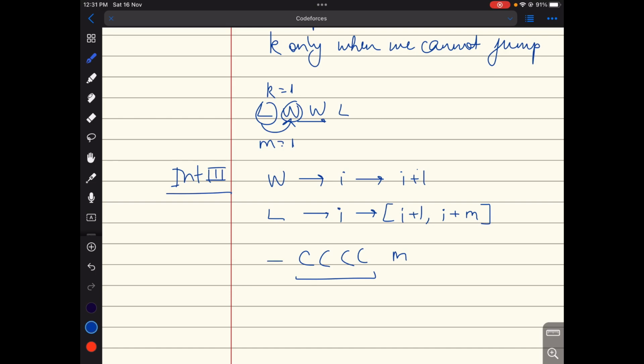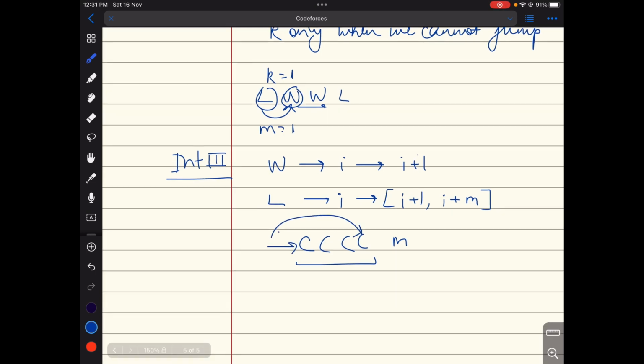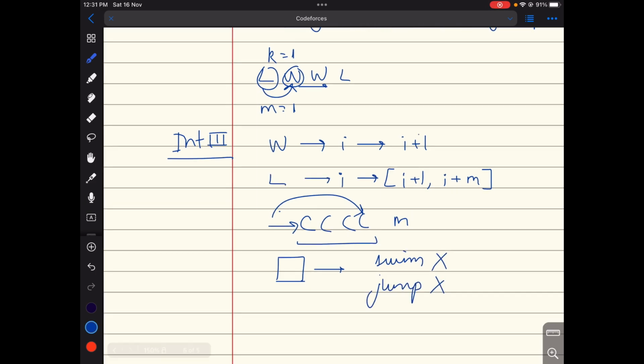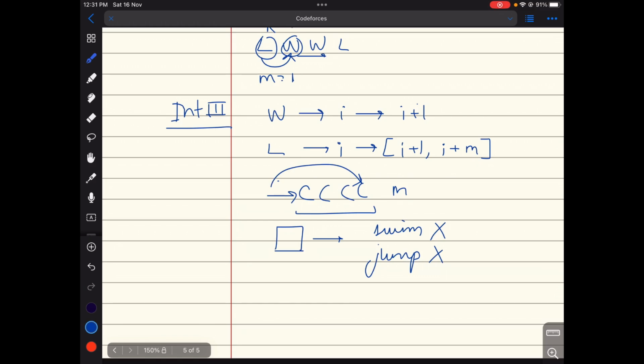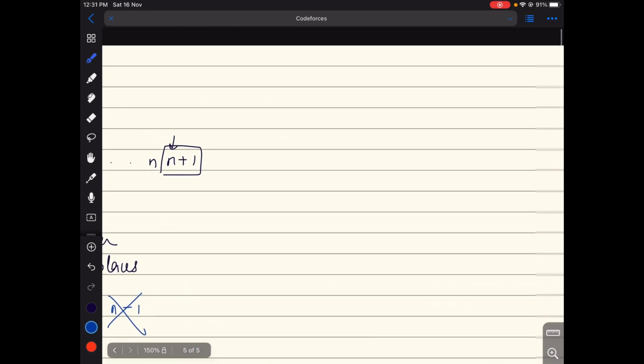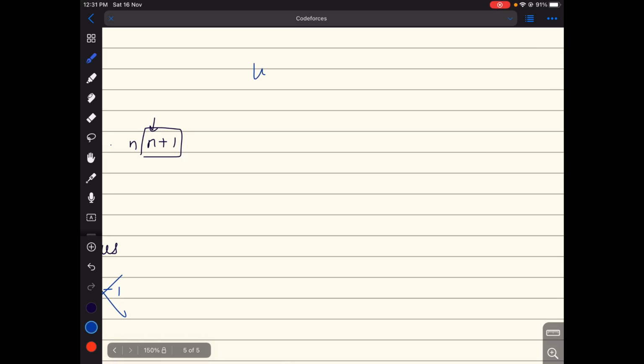Then in that case we won't be able to swim and we won't be able to jump. For any block for which we are neither able to swim nor able to jump, that would lead us to a wrong answer.